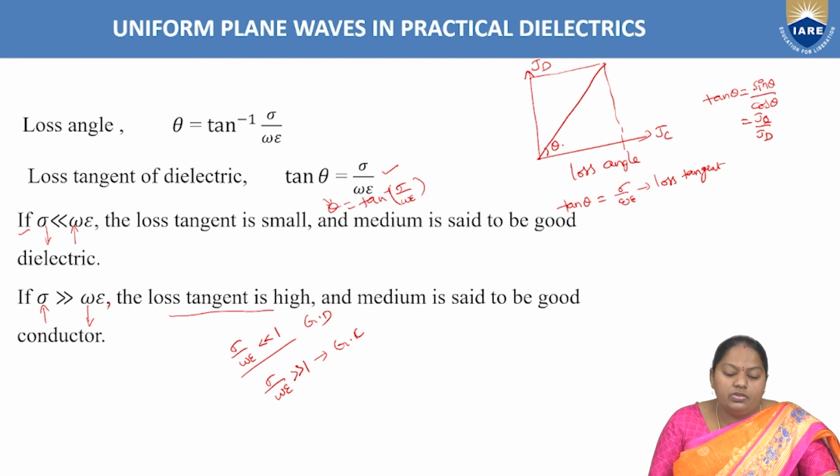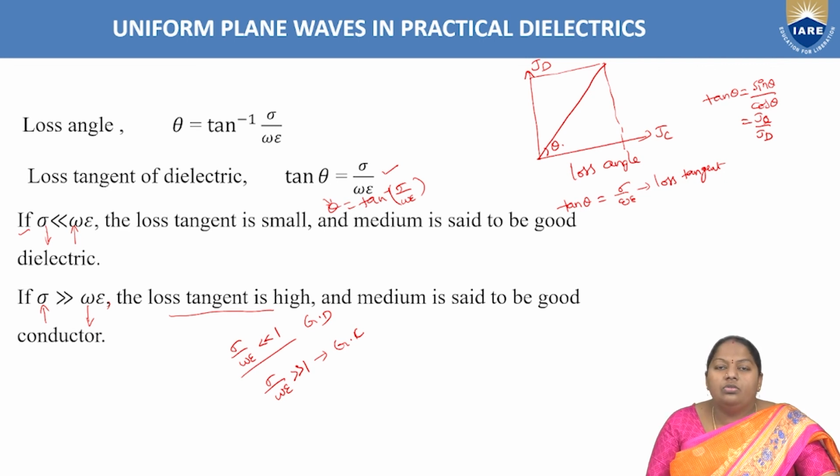In the next class we are going to learn electromagnetic wave propagation in a good conducting medium, right? In order to identify whether the given medium is a dielectric or conducting medium, we need to know the value of loss tangent and the loss angle. To measure these two parameters, we need to consider the ratio between conduction current density to the displacement current density.